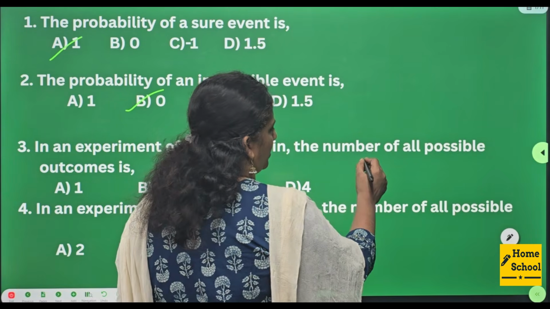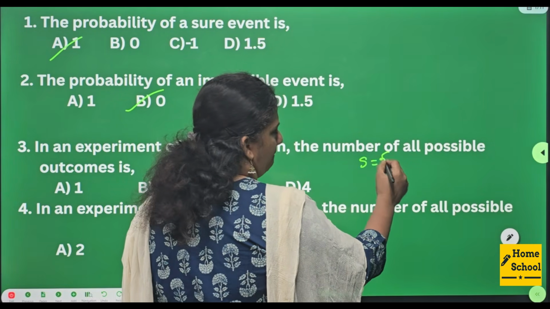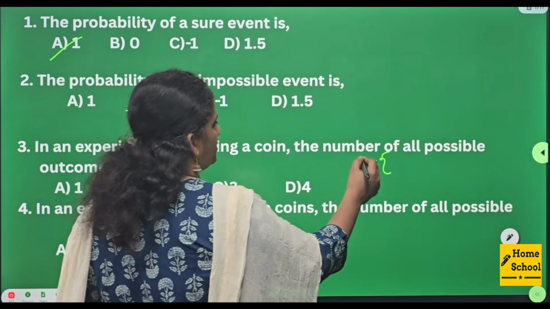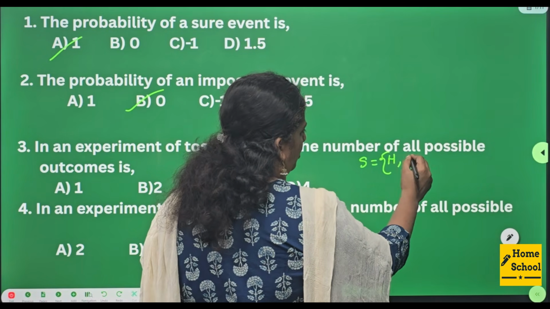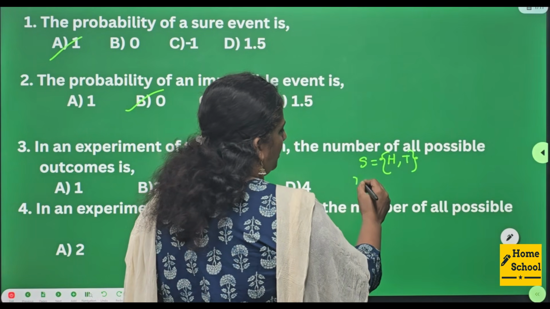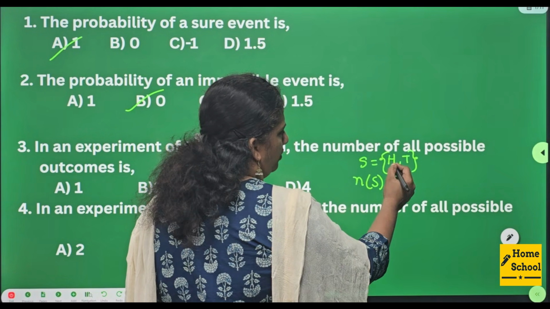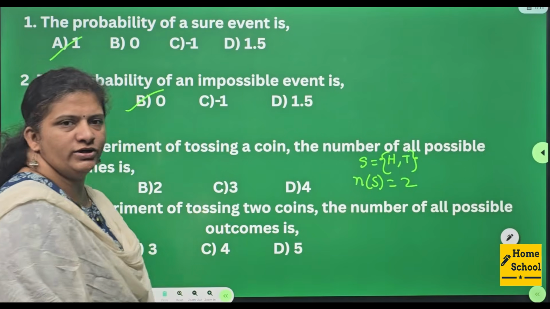All possible outcomes, where do you write? In sample spaces. If you toss a coin, you may get either head or tail. How many possible outcomes are there? Count 1, 2. 2 is your answer.